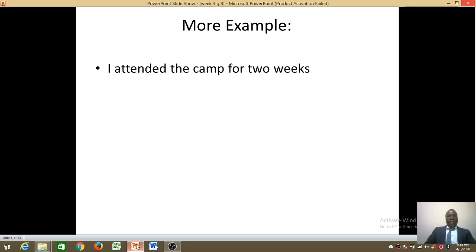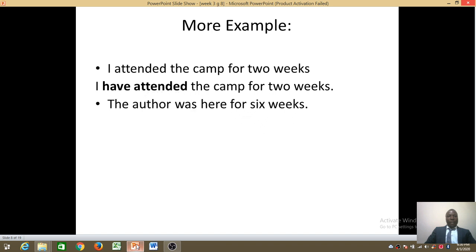I attended the camp for 2 weeks. This sentence is in past simple. So change it in present perfect. It will be, I have attended the camp for 2 weeks. Next. The author was here for 6 weeks. Change that sentence in present perfect. It will be, the author has been here for 6 weeks.